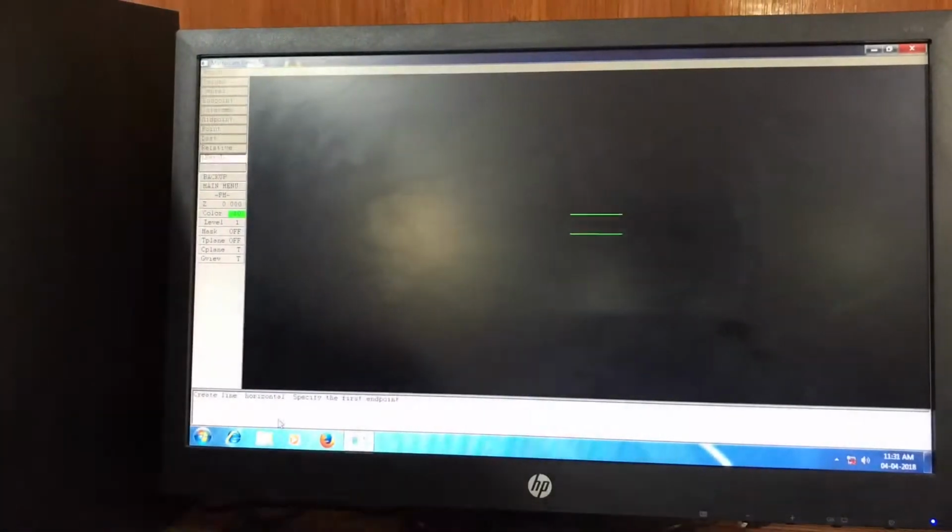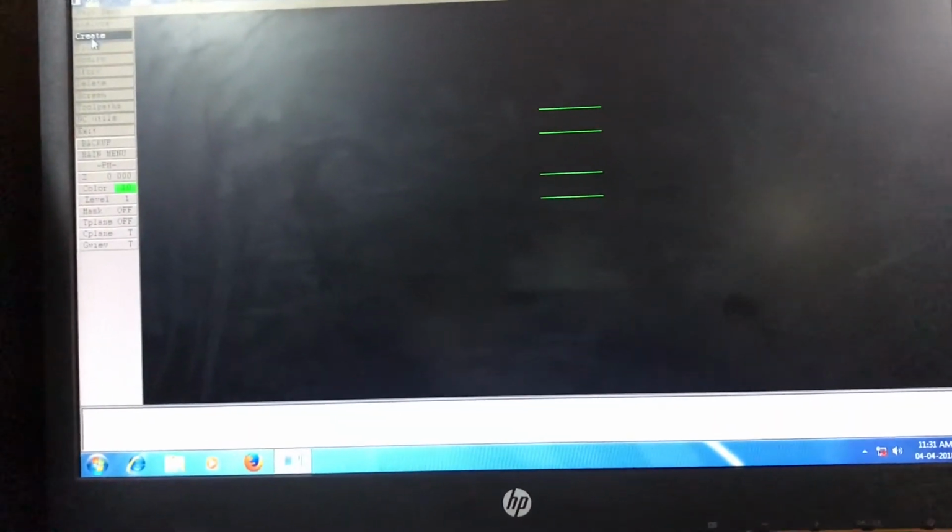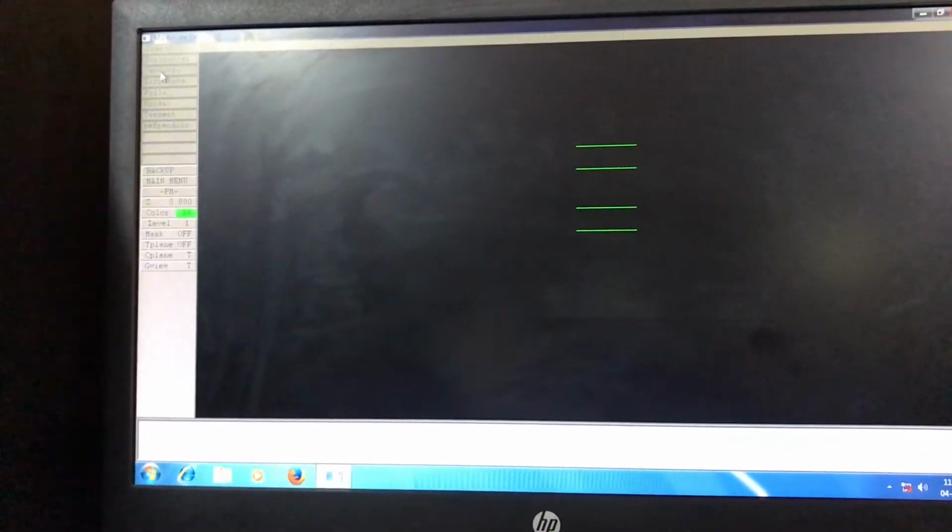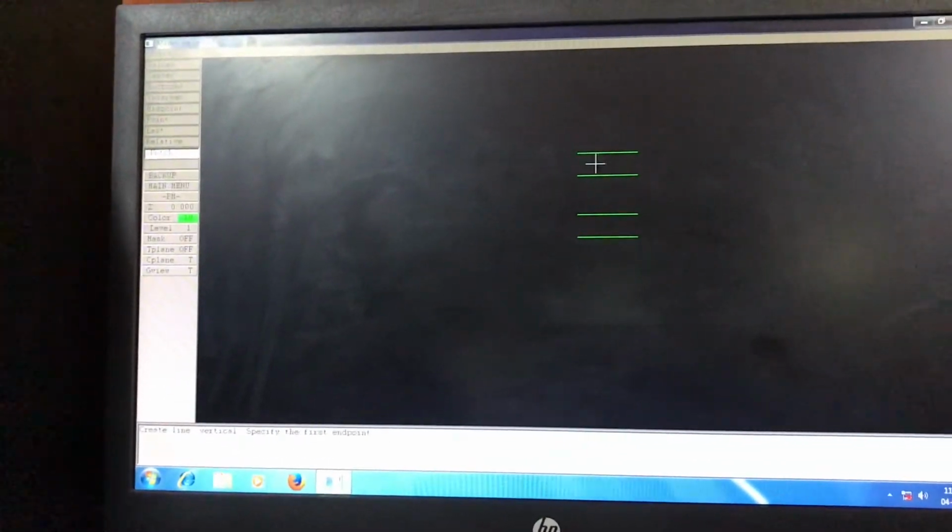First, the horizontal line is created. Create option is selected. Line horizontal. Specify the first endpoint 0, 0. Second endpoint 18, 0. A line is created. Similarly, the horizontal lines are created like in this way. Similarly, the vertical lines are created. Create line vertical. We can create a line using the endpoints.